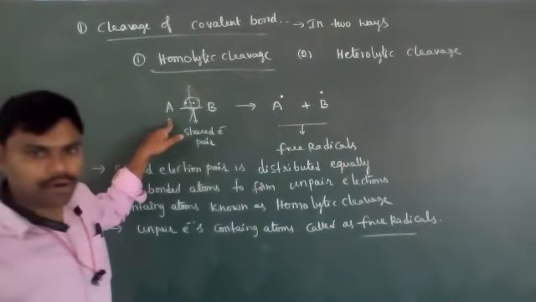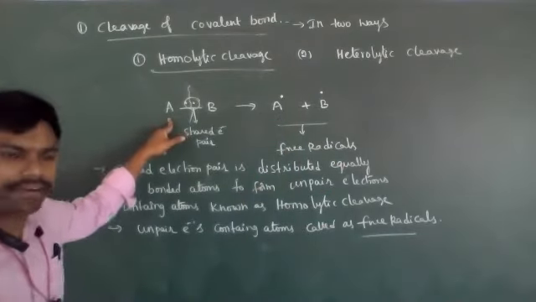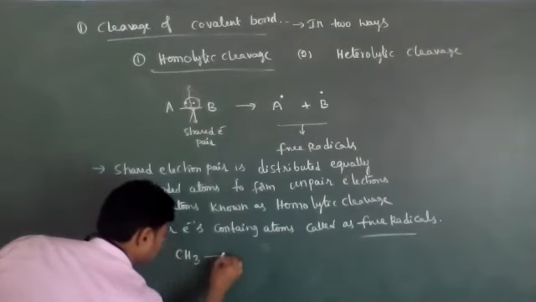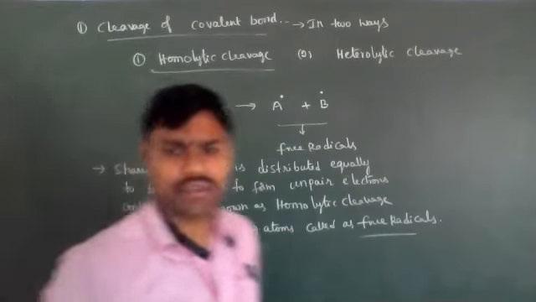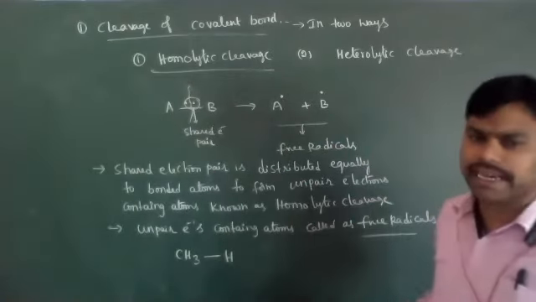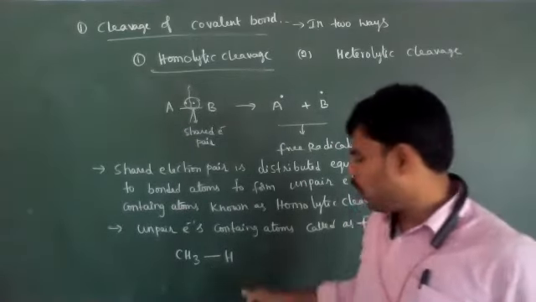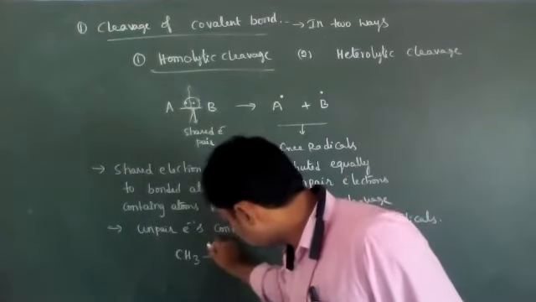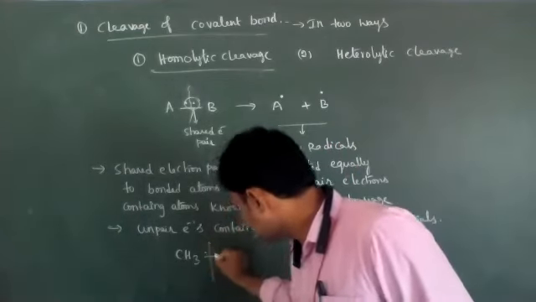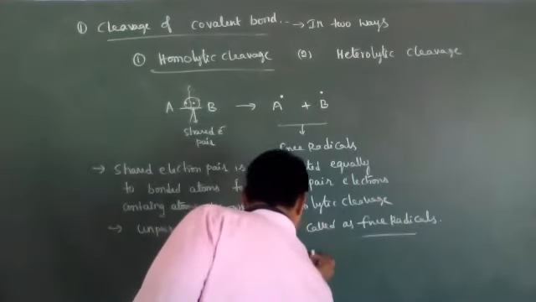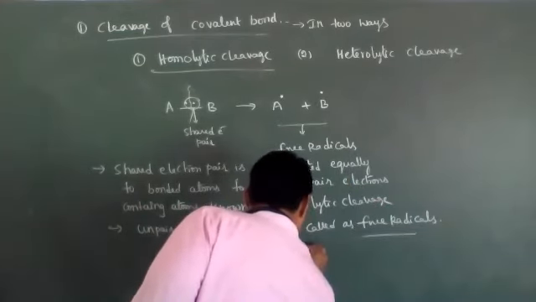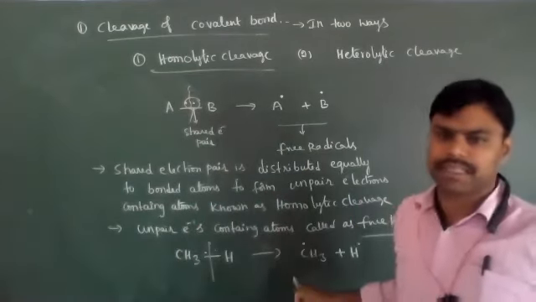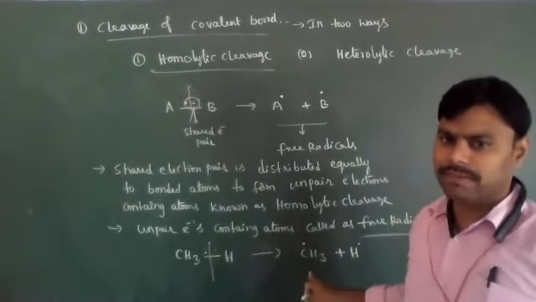For example, the AB molecule, I gave as an example. Otherwise, in the CH4 molecule, methane, you take it and break the bond between carbon and hydrogen homolytically. Then we will get CH3, which is methyl.